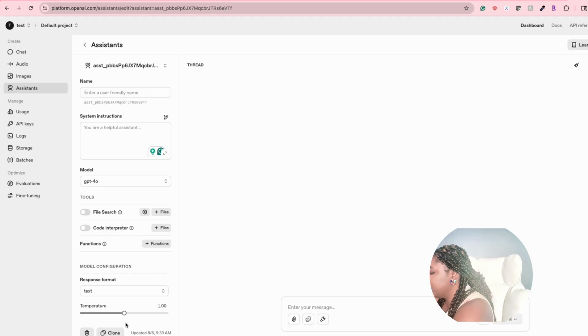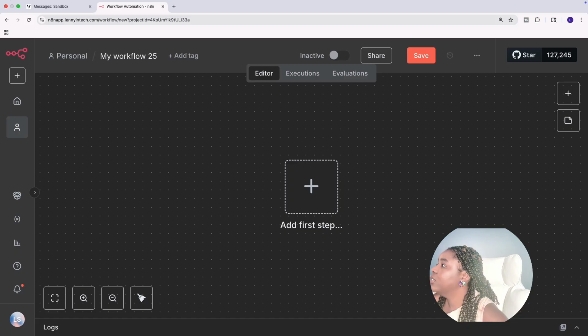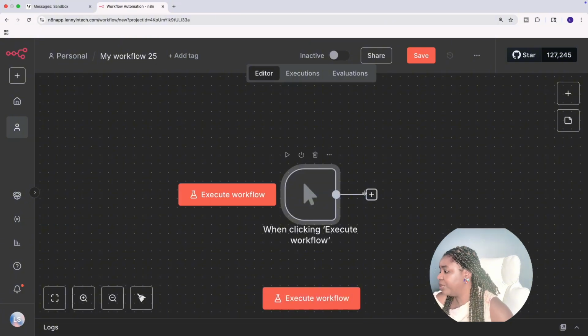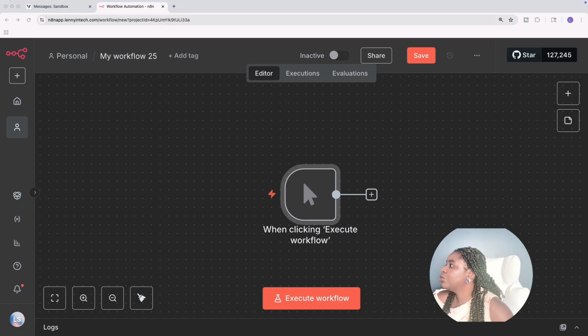Let's come back into n8n, and in n8n, we're going to click on create a new workflow. Like I mentioned earlier on, we're going to have two separate workflows. The first workflow is the trigger, and the second workflow is the one that has all the different steps based on the options the user inputs. So let's come in here, and I'm going to start with the manual trigger, and then I'm also going to add the HTTP request node.